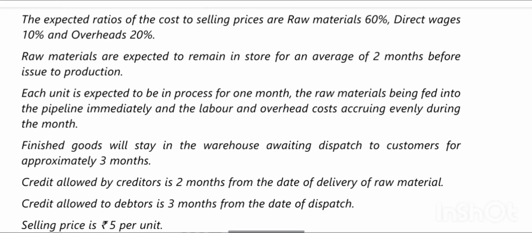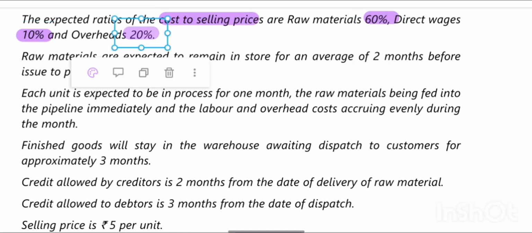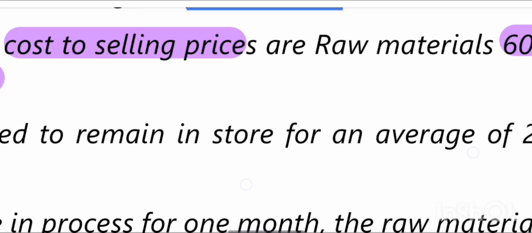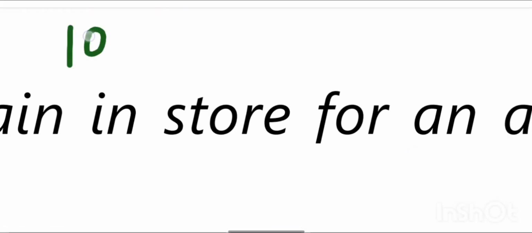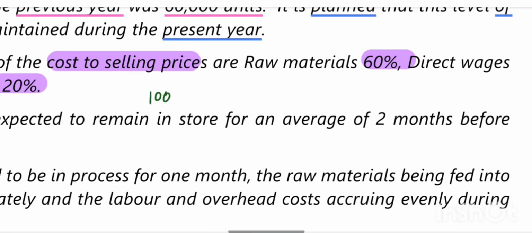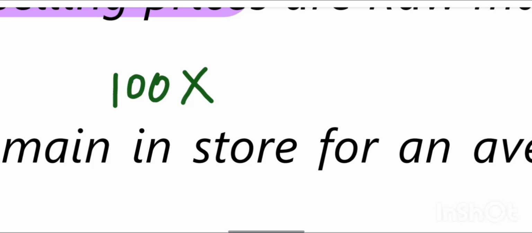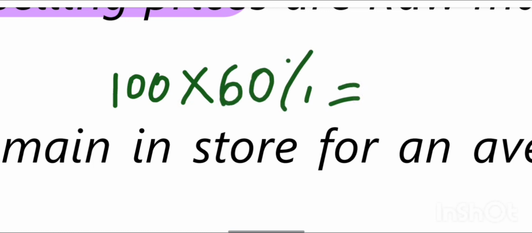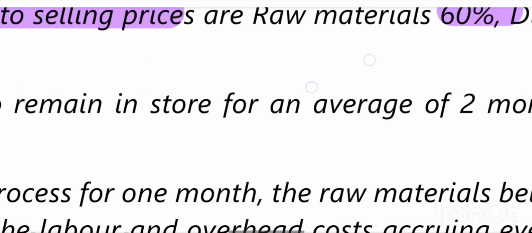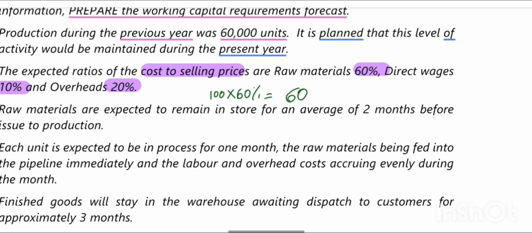Next, they have given the expected ratio of cost to selling price: raw material 60%, direct wages 10%, and overhead 20%. What does it mean? Assume the selling price is 100. The cost of raw materials to selling price is 60%, which means if the selling price is 100, then the cost of raw material is 60% of the selling price, which is 60 rupees. This is what they have given.